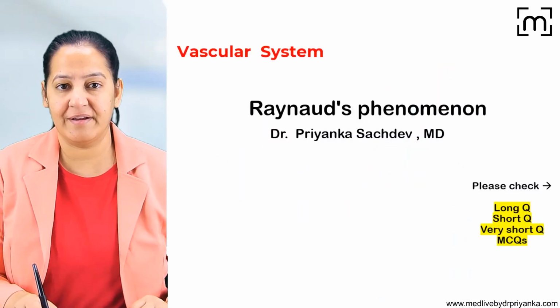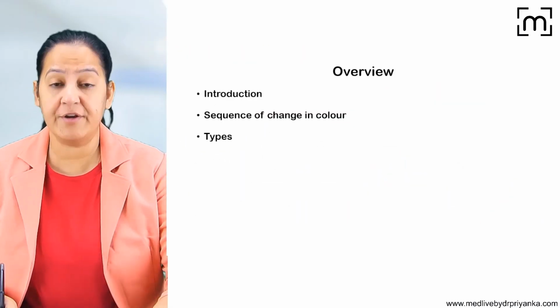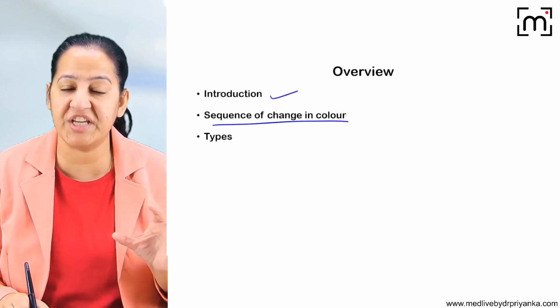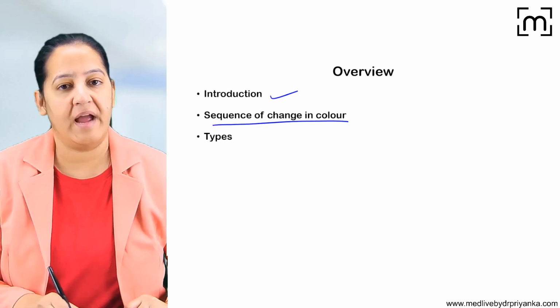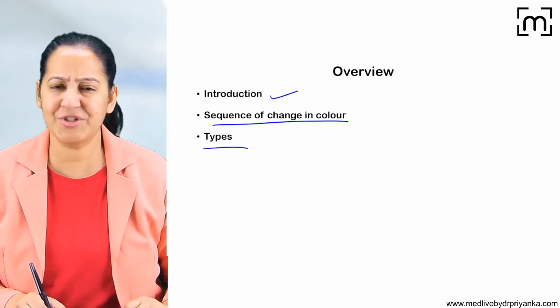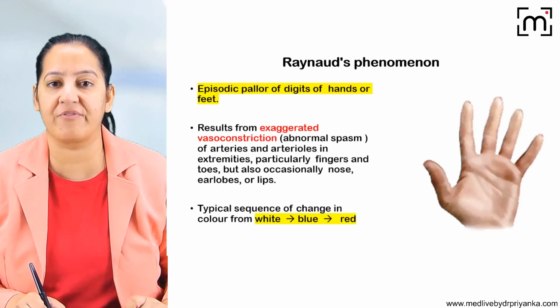Here we are starting Raynaud's phenomenon. So first I will let you know what is Raynaud's phenomenon. Then I will let you know the typical sequence of change in color which is seen in Raynaud's phenomenon. And finally we will see the two types of Raynaud's phenomenon, that is primary and secondary. So you get a short or very short question on that. So let's start Raynaud's phenomenon.